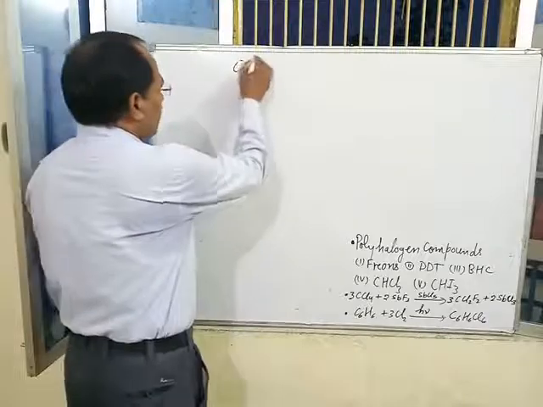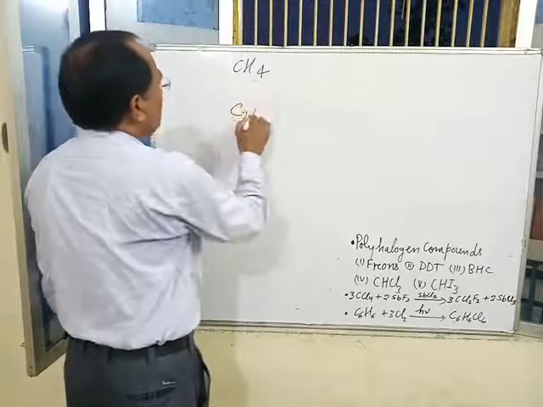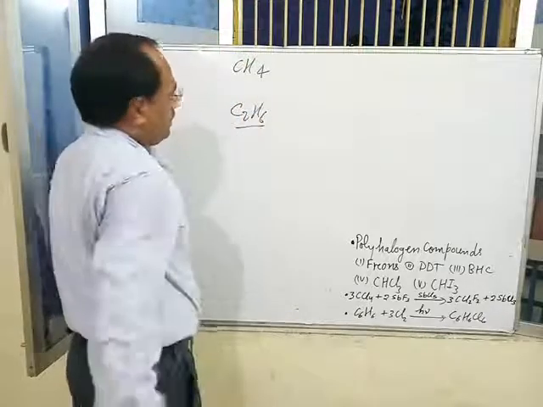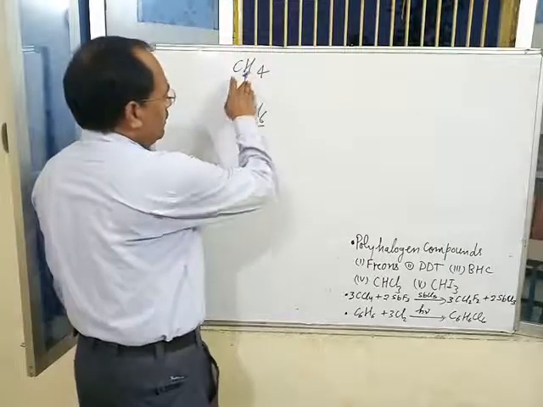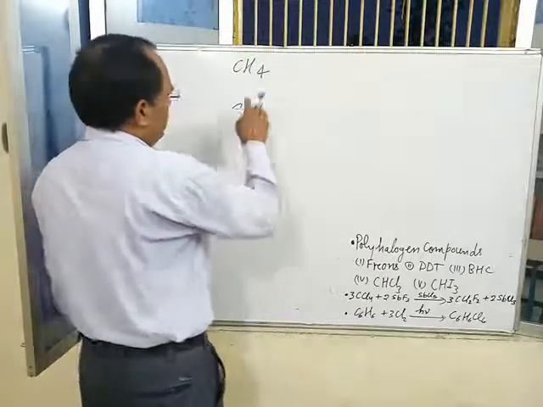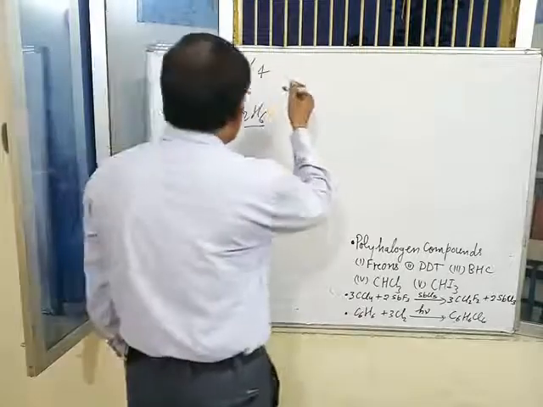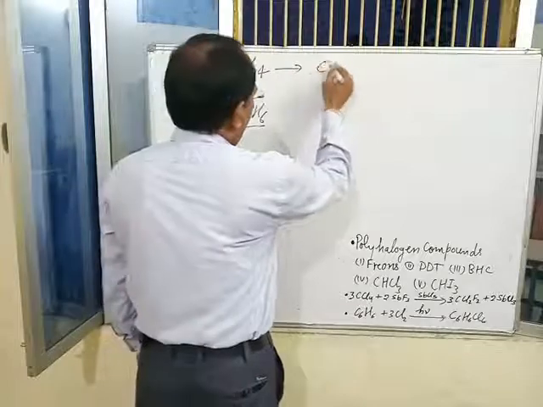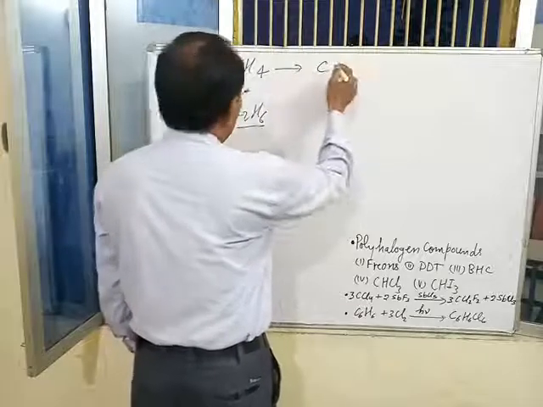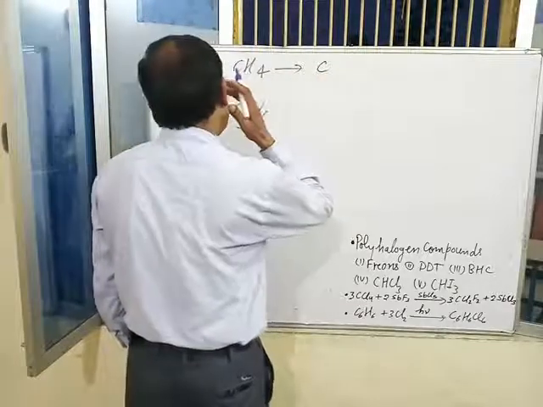Methane is CH4 and ethane is C2H6. If all the hydrogen is substituted by chlorine and fluorine,